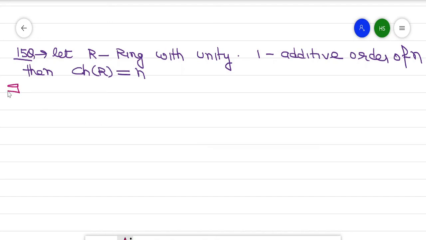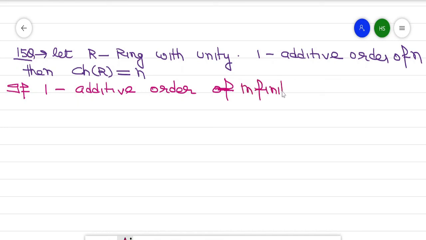If 1 is additive order infinity, then characteristic of R is 0.